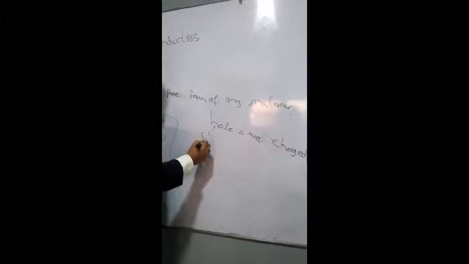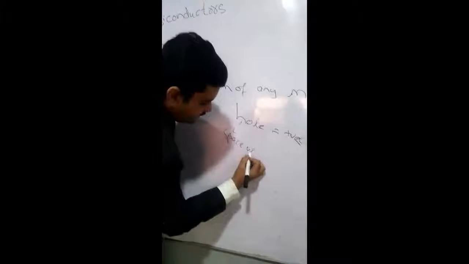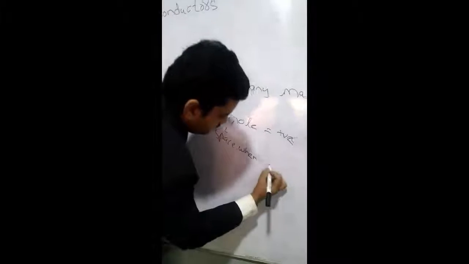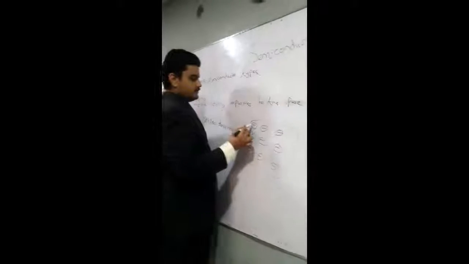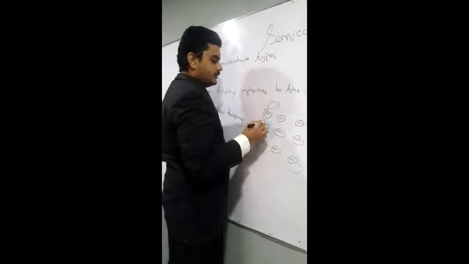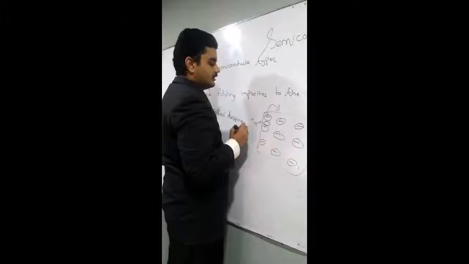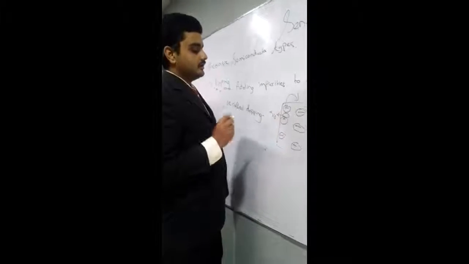Why is it positively charged? Because it's a space left when an electron leaves, right? Once an electron leaves from here, there is a hole which has no electron. That means it's positively charged.